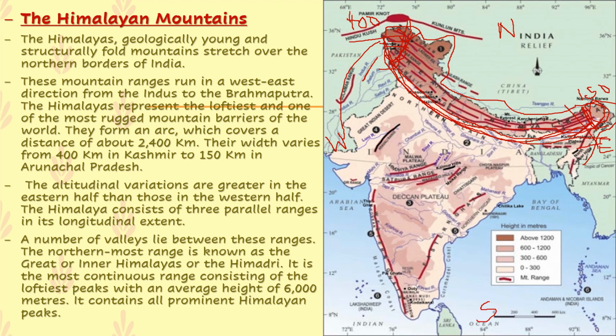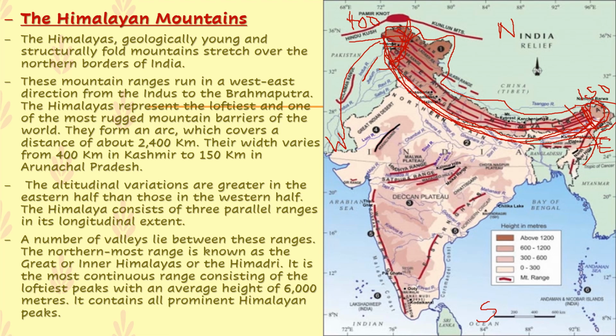The Himalaya consists of 3 parallel ranges in its longitudinal extent. So which are the 3 parallel ranges we are going to study? A number of valleys lie between these ranges. We all know mountains are zigzag shaped. The shape in between the mountains is known as the valley, the area that comes in between the mountains.